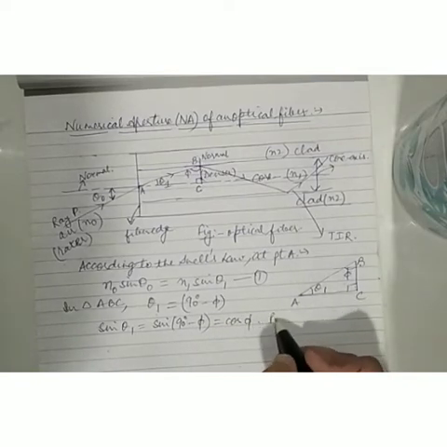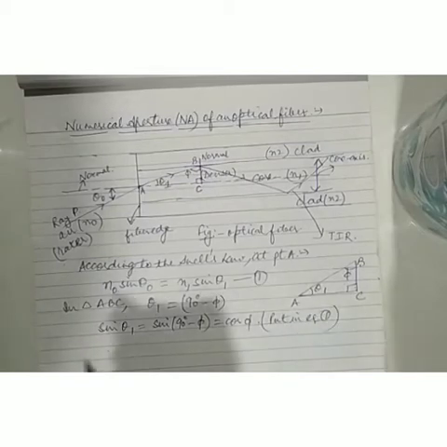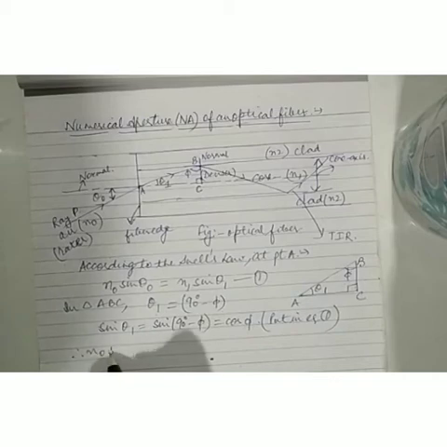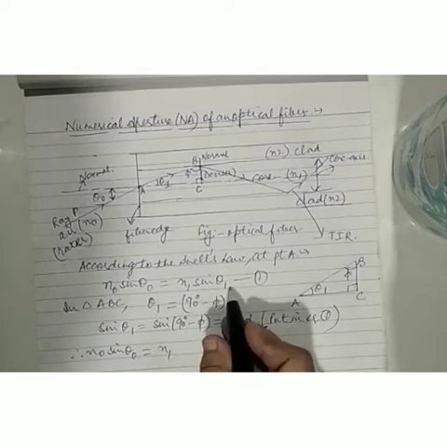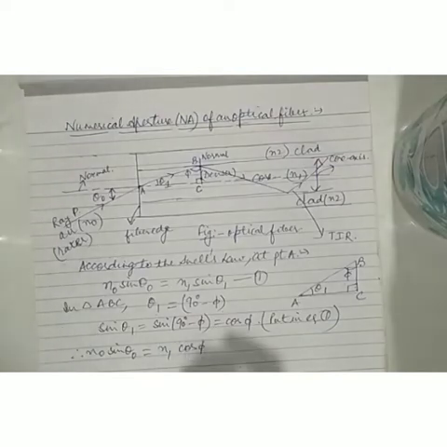So I am putting this sine of theta 1 in equation number 1. So equation number 1 becomes N0 sine theta 0 is equal to N1, and instead of sine theta 1, I am replacing it by cos of phi.